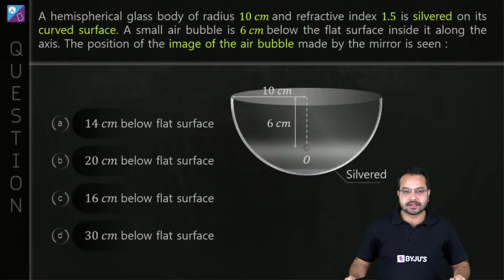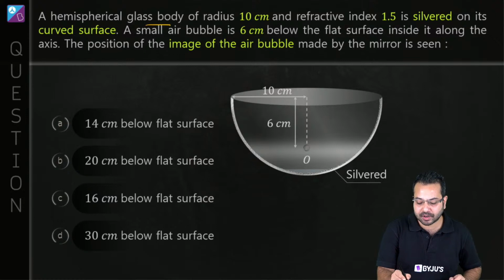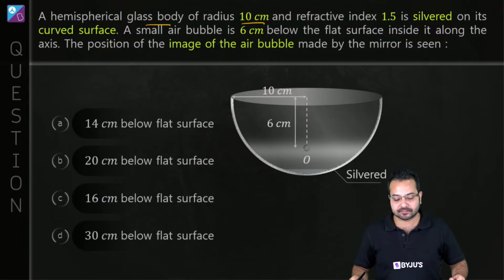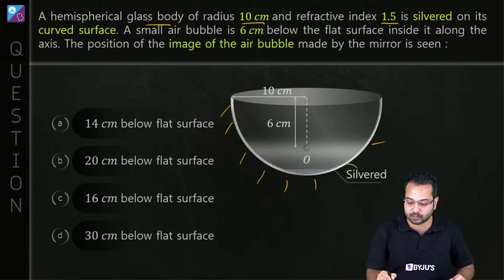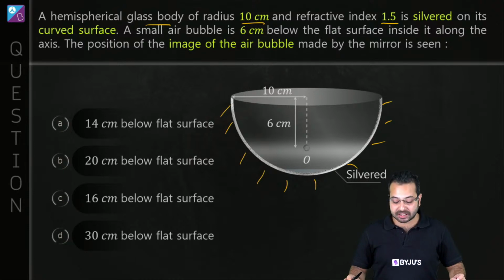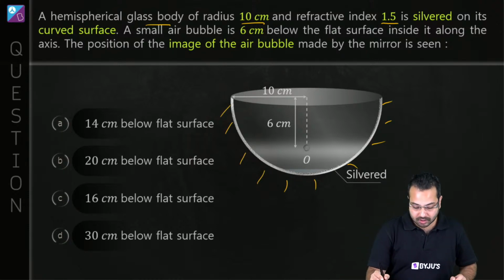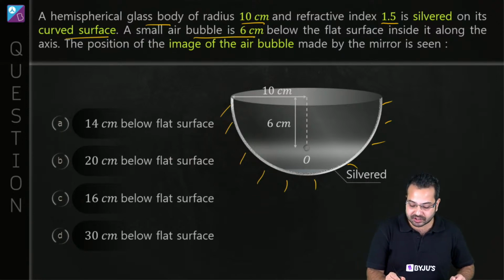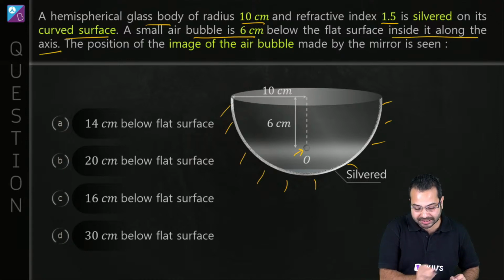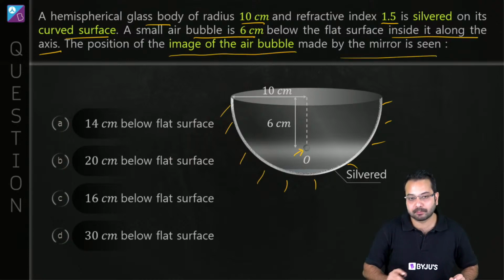What do we have? Now we have a hemispherical glass body of radius 10 centimeter and refractive index 1.5 and is silvered. Okay, so this part here is silvered. What does silvering mean? It means that simply it is going to become a reflecting surface. Correct? Perfect. Now a small air bubble is at 6 centimeter. Here is the air bubble. Below the flat surface, inside it along the axis,